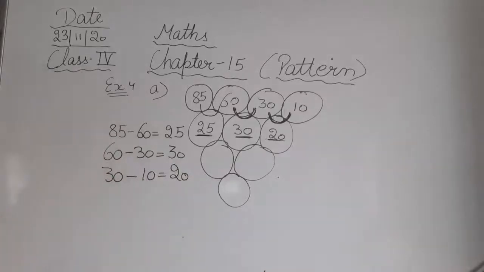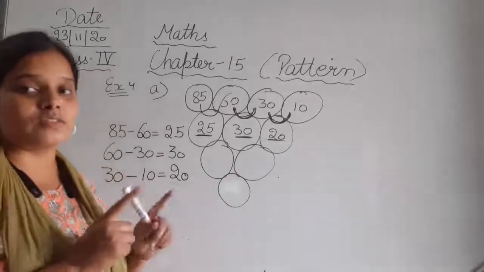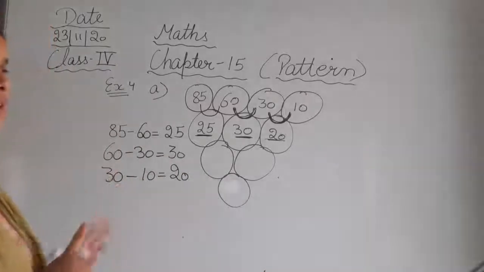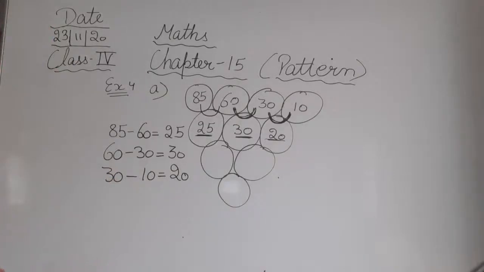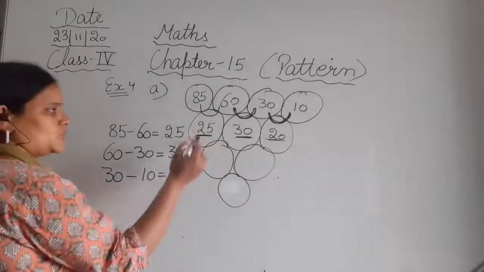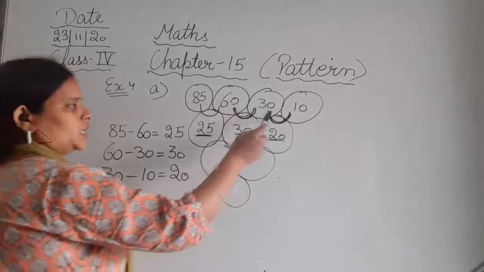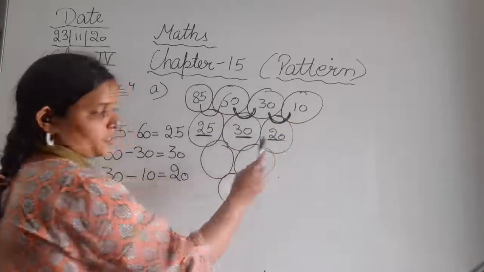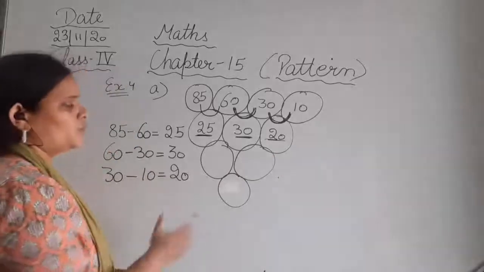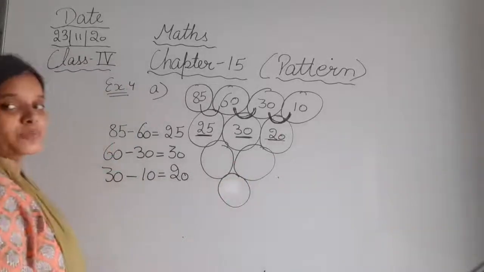So here they are subtracting 2 consecutive numbers. 85 minus 60 is 25. 60 minus 30, 30. 30 minus 10, 20. Clear? Now what will be the next 3 digits in this pattern?